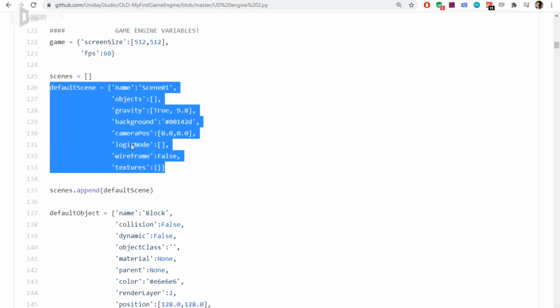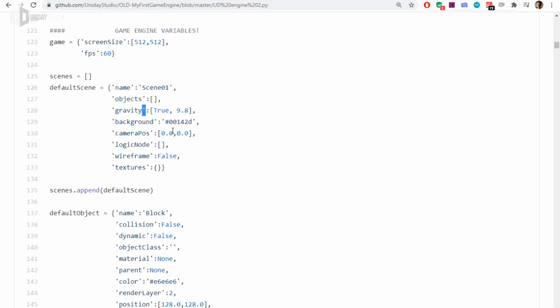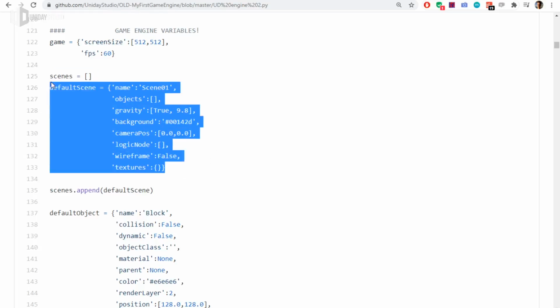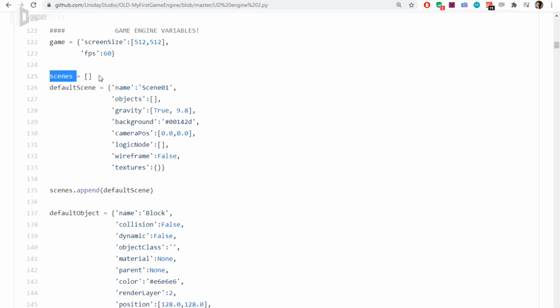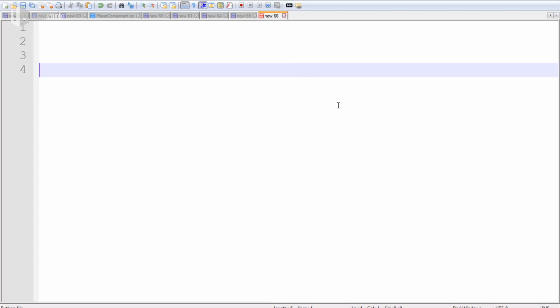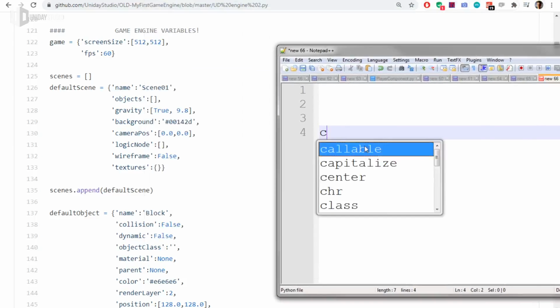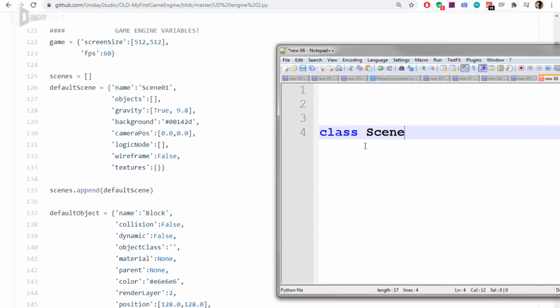This thing could be a class with much more options instead of a Python dictionary. If you see here, I have an empty list, and I create a default scene and append another one. The problem with that is I need to know the contract. I need to know what I need to add in my default scene, what the variables are. If it was a class, and by the way, I could easily make this class export later on.